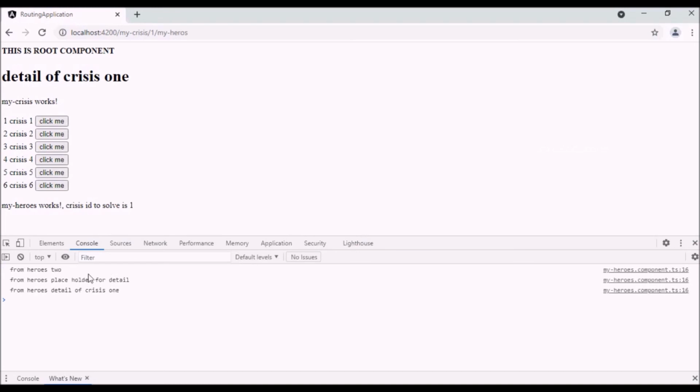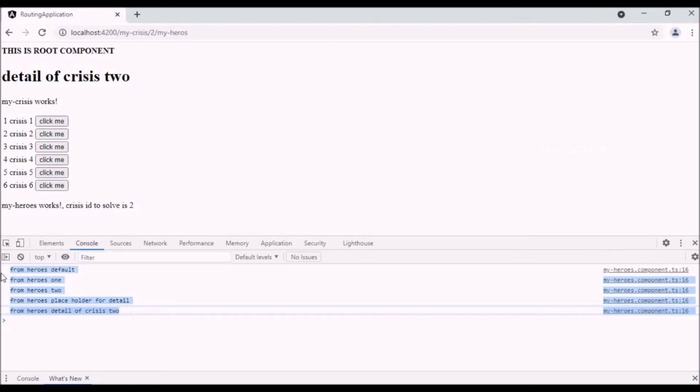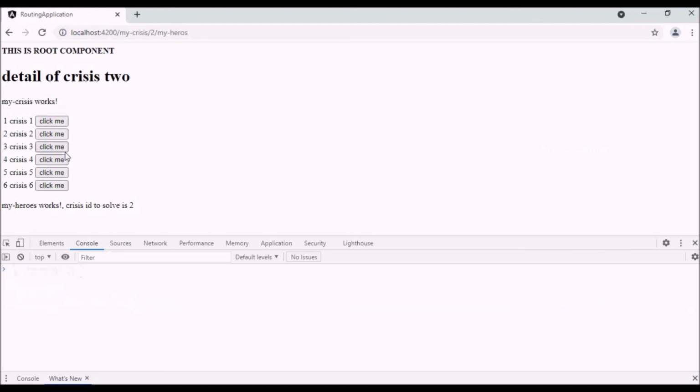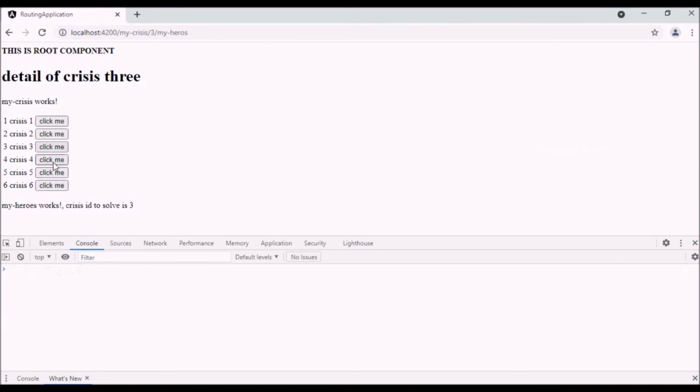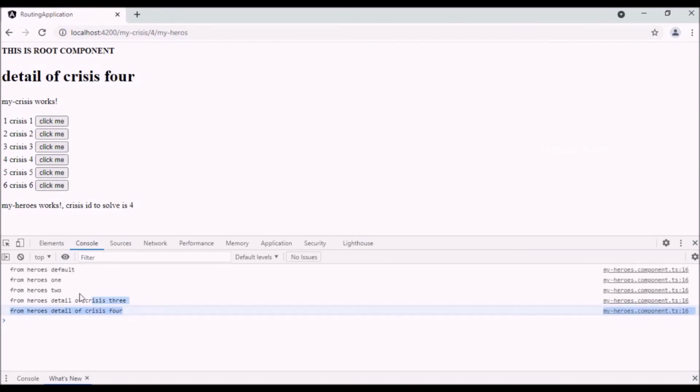When I click on the first crisis record, I can see the latest 3 emissions are getting displayed in the console. Once after I click on the second record, I can see all the emitted records are getting displayed in the console along with the latest detail and previous detail.